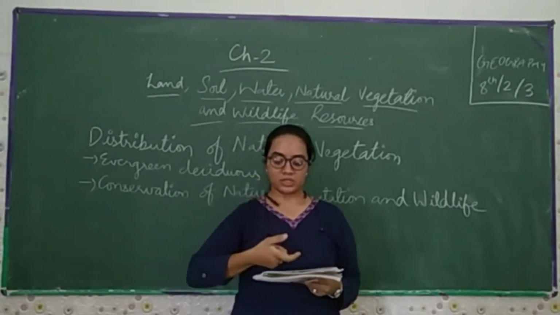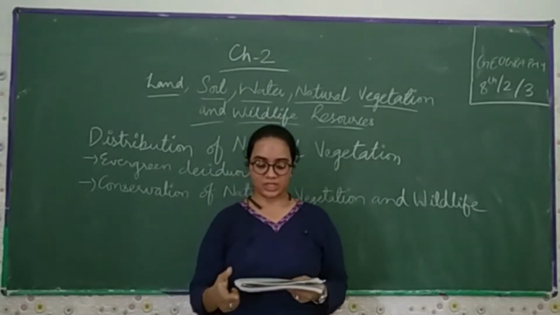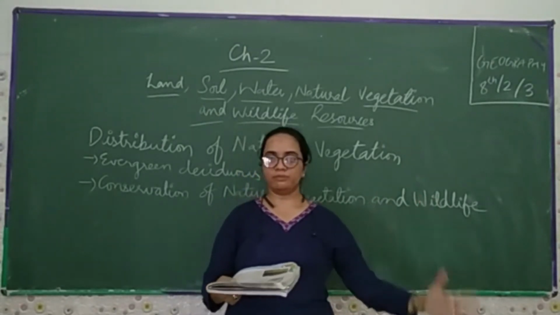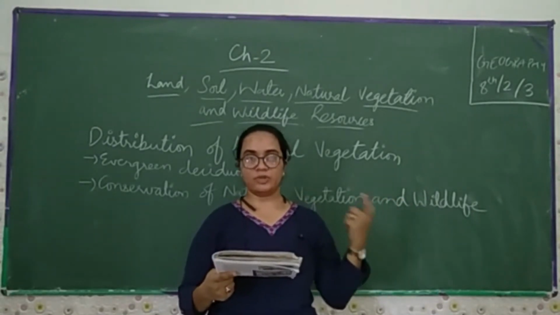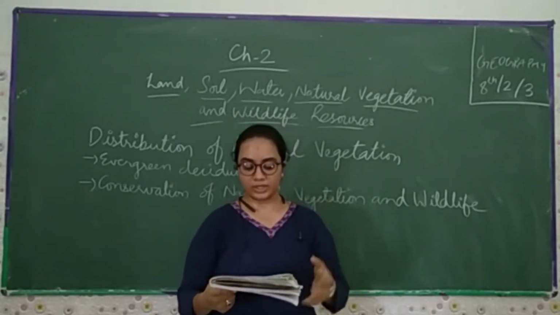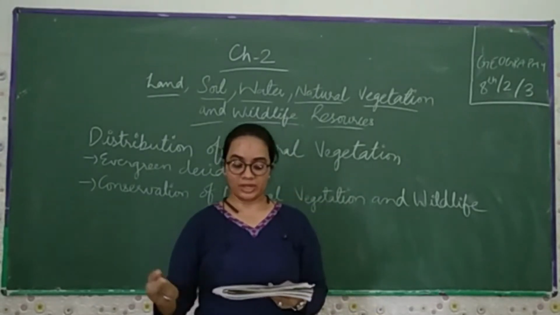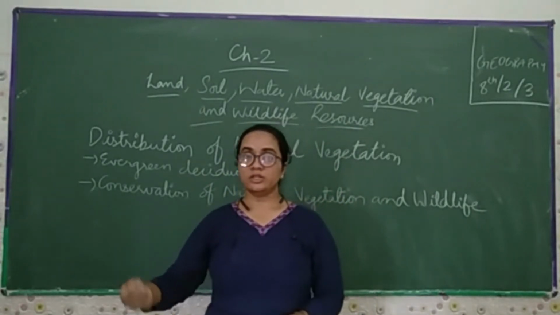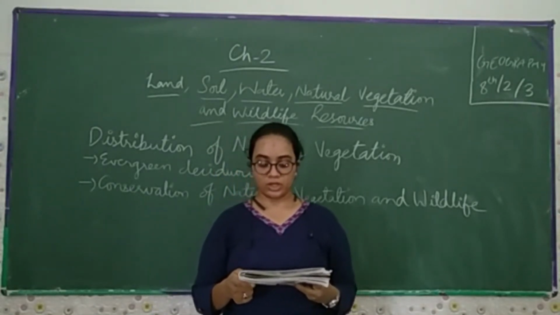Now, so far we have discussed wildlife: animals, birds, insects, as well as aquatic forms. All of these come together and help us. Like the distribution of natural vegetation, this is the topic, how nature is distributed in particular regions. The growth of vegetation depends primarily on temperature and moisture.